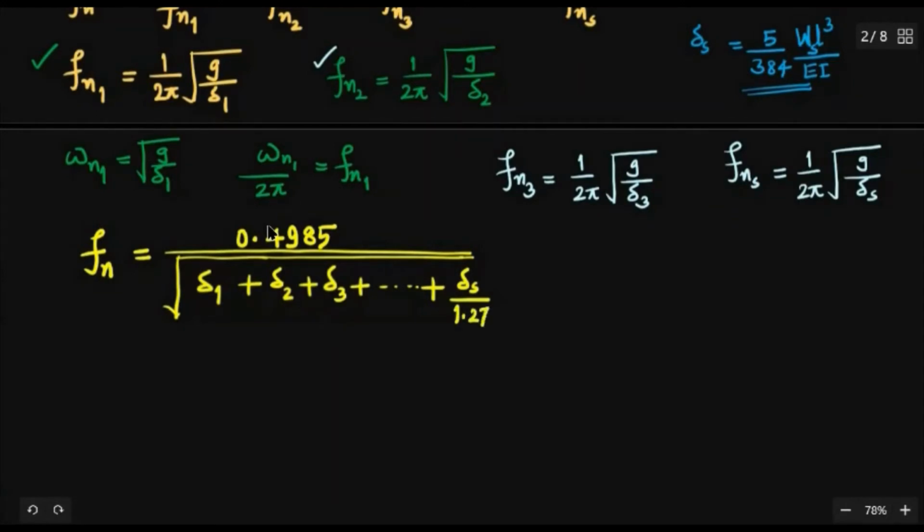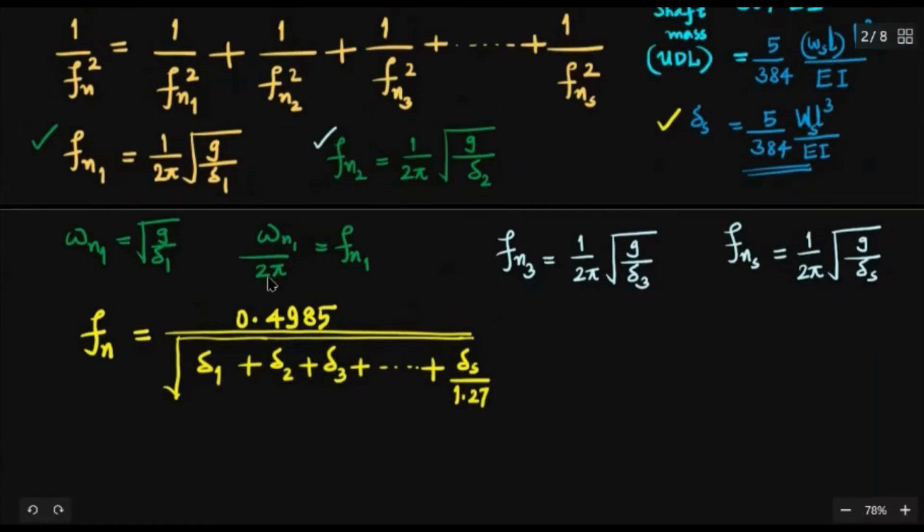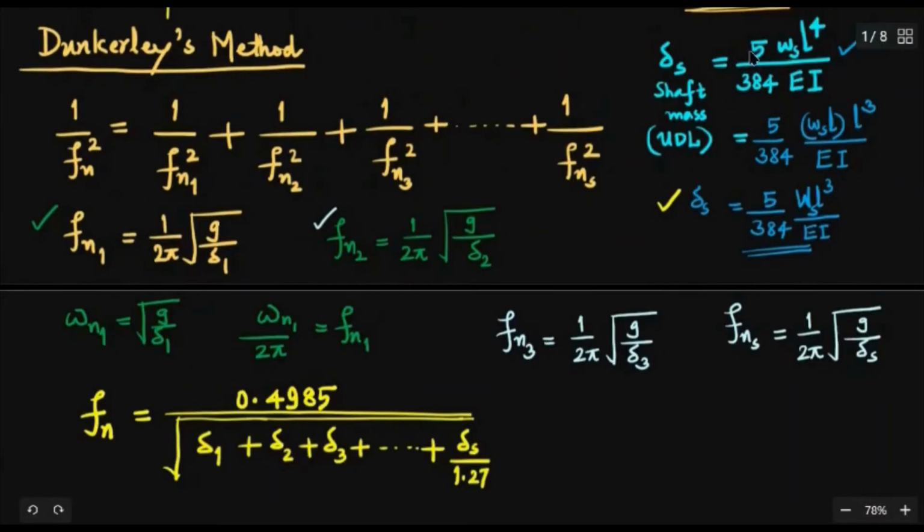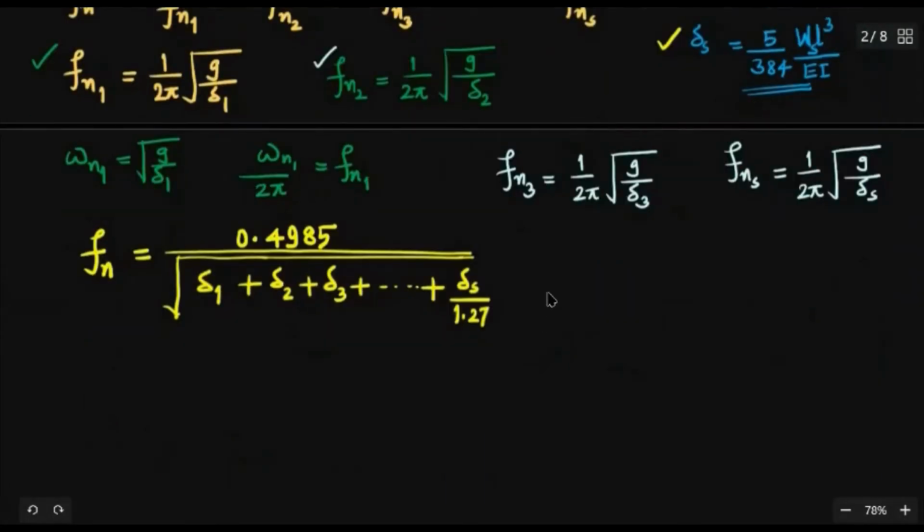You know why this is there? Because that delta S formula is altogether different. It is 5 by 384 WS L cube divided by EI. And if you use the rate of loading, it will be 5 by 384 WS L raised to 4 divided by EI. So that is a relation. So Fn is given by this relation, and we will be making use of this to find out.